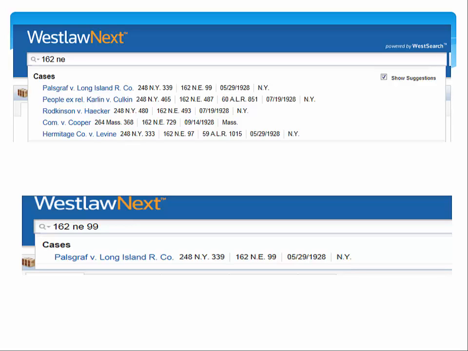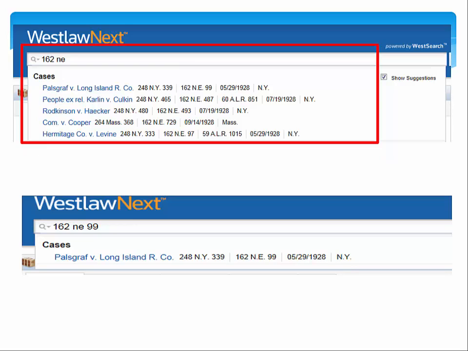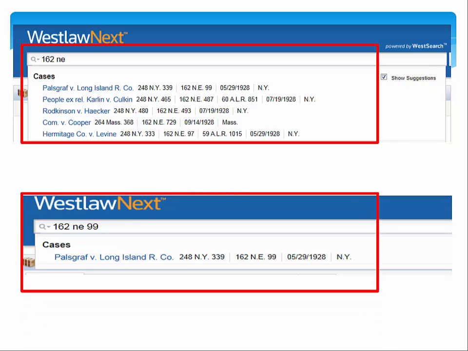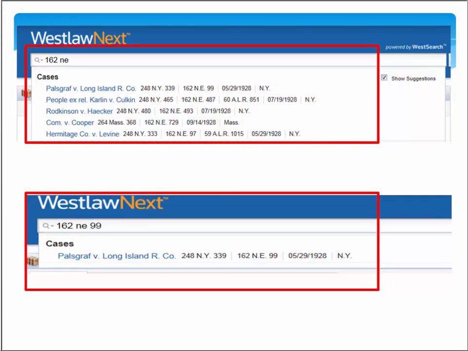Searches in WestLaw Next can be performed using the search box at the top of the page. In the search box, type in the unofficial reporter site 162 NE 99. As you type, note how your results begin to be shown below the box. Note that you may or may not choose to use capital letters or periods with the abbreviation. When you have completed the full citation, you will be left with the full citation to the case.